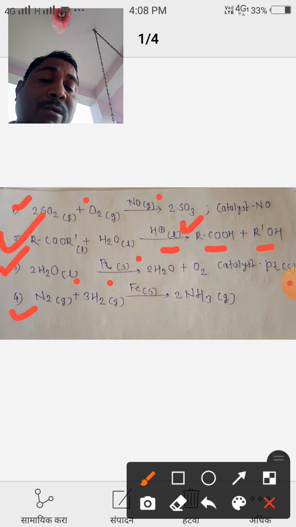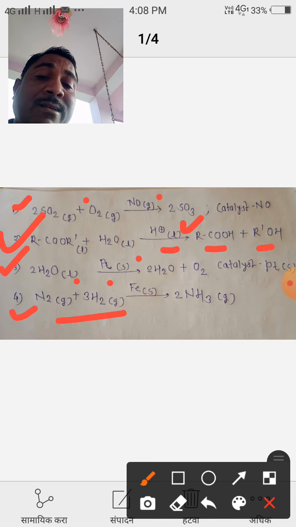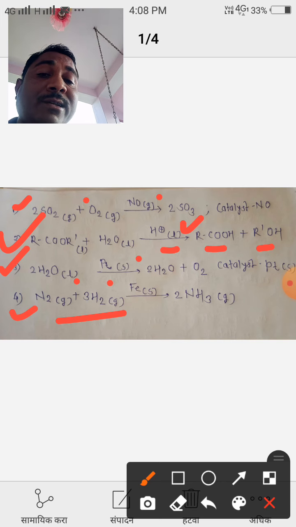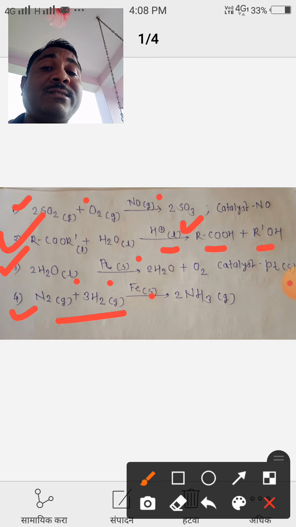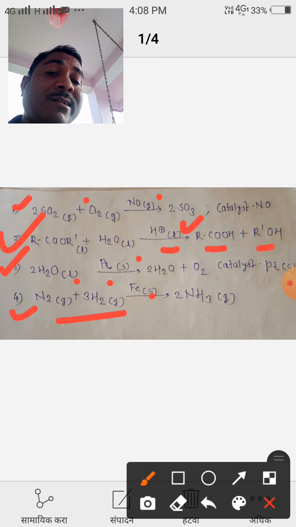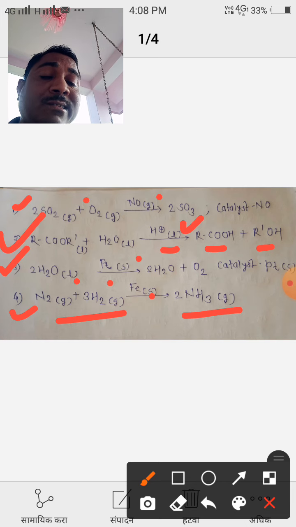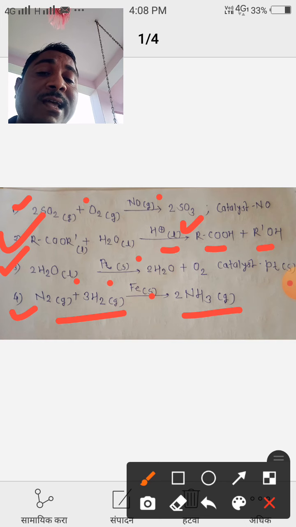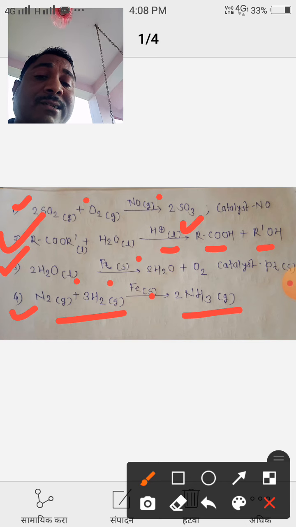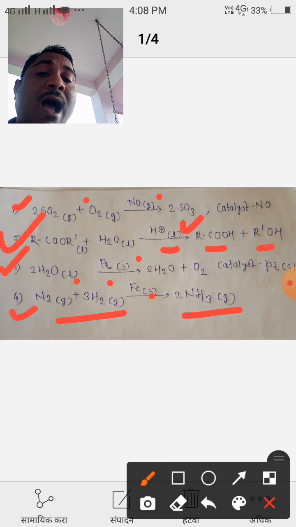In the fourth example, nitrogen gas reacts with hydrogen gas. Both exist in a gaseous state. These two reactants, nitrogen and hydrogen, react with each other in the presence of iron, which acts as a catalyst, but iron exists in a solid state. Then it gives the preparation of NH3. NH3 is the product. Nitrogen and hydrogen gases are the reactants. In that reaction, reactants and catalyst are in different phases.